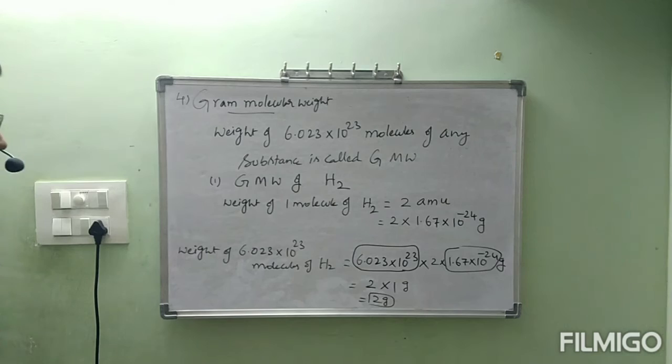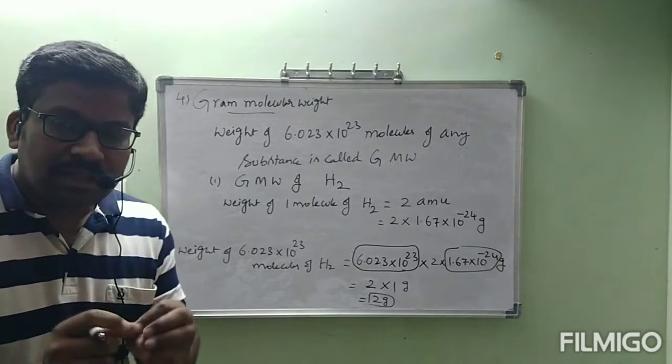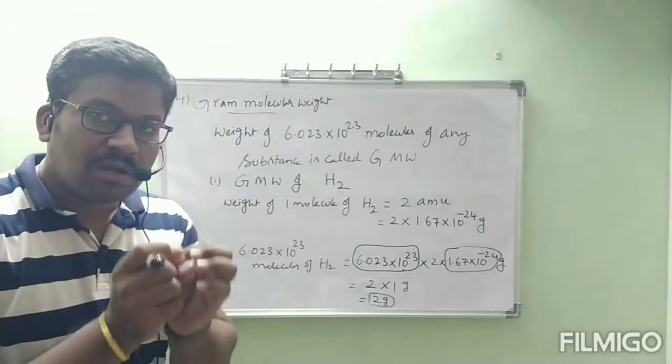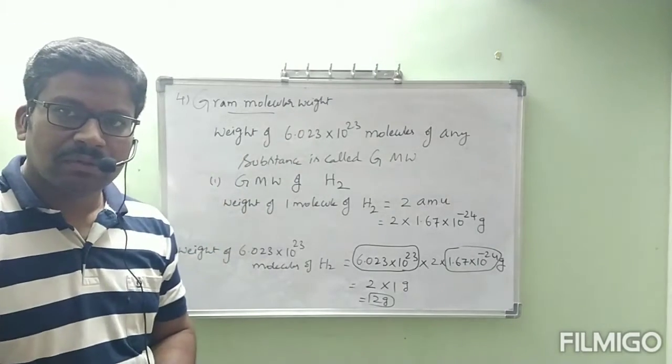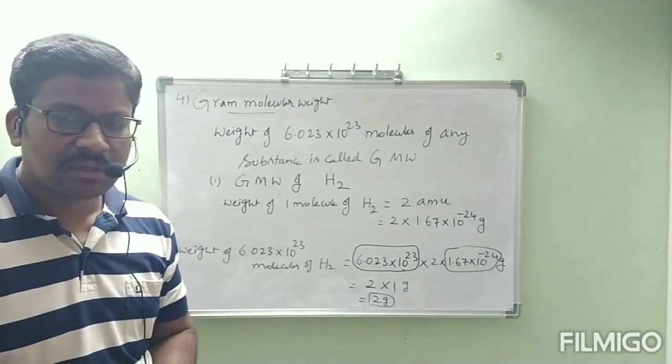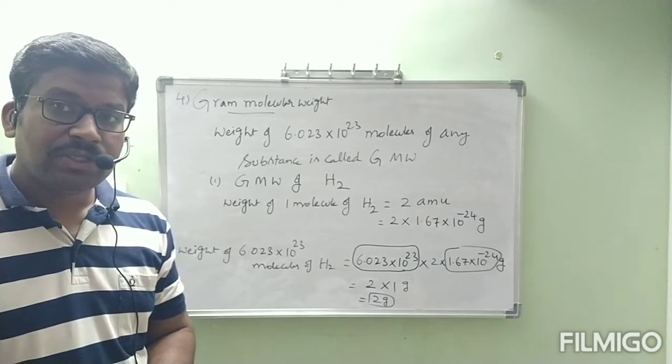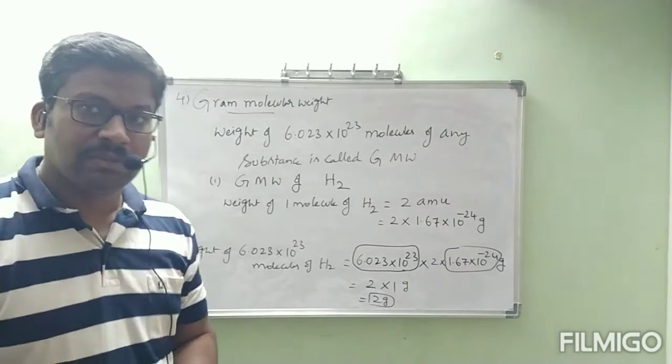Now I make the sentence. Observe carefully. What is the gram molecular mass of H2? What is the gram molecular weight of H2? What is the meaning of that? Definition: weight of 6.023 into 10 power 23 molecules.